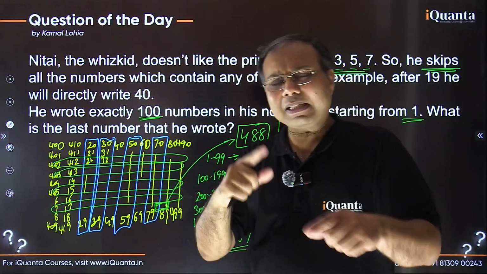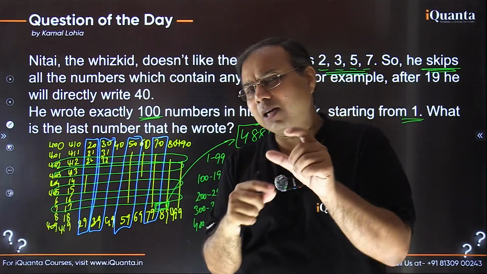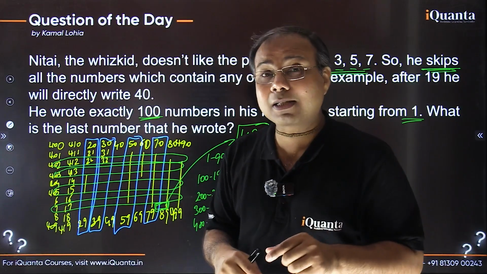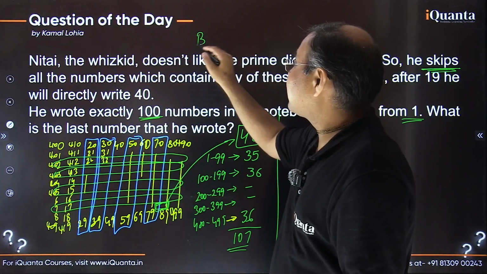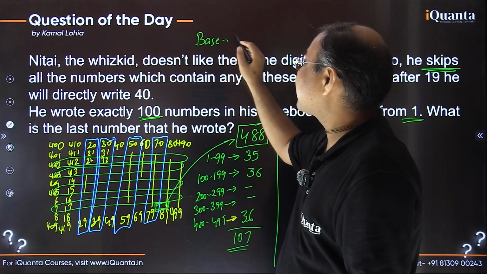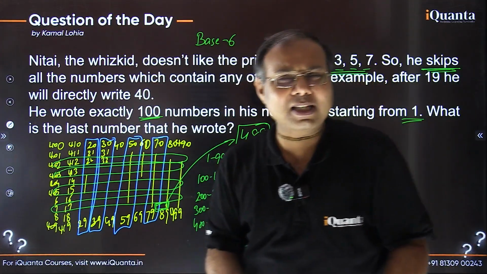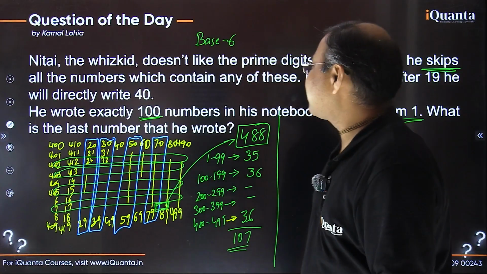So are you getting reminded of anything by this? When I'm saying he's using exactly 6 digits? Yes. When we use only 6 digits, that is base 6. That is the meaning of the base system, the different base systems. So he's using only 6 digits.